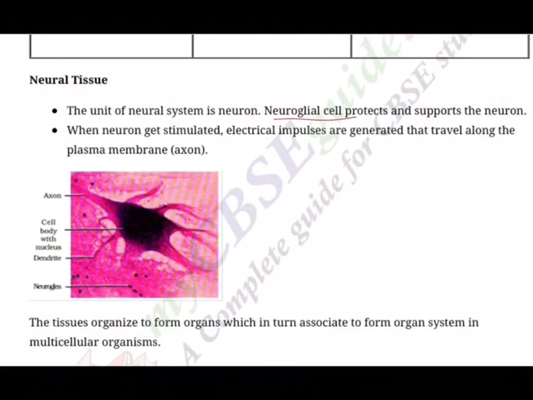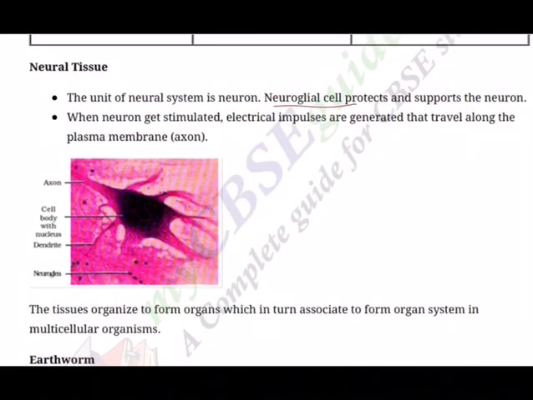When a neuron is stimulated, an electrical disturbance is generated which quickly travels along its plasma membrane and reaches the destined area. So basically, neural tissue is related to the nervous system and a nerve cell is called a neuron. So this neuron basically has got a head portion and a tail portion. Head portion is called a cyton and the tail portion is called axon. So there is a cyton and axon, and the main function is it generates electrical impulses. So because of this, sensations can be felt.